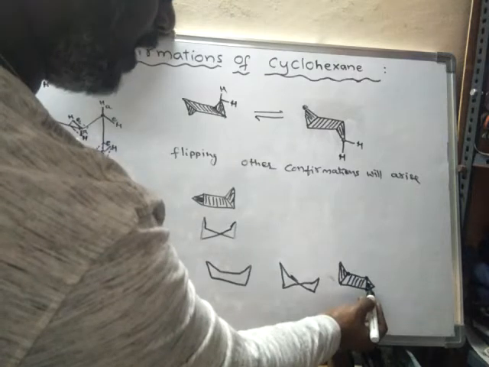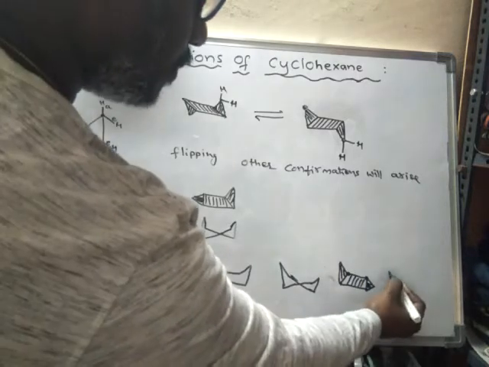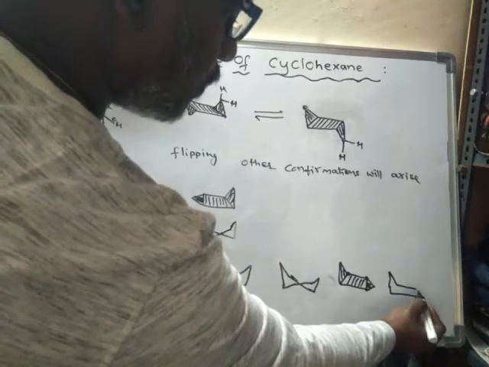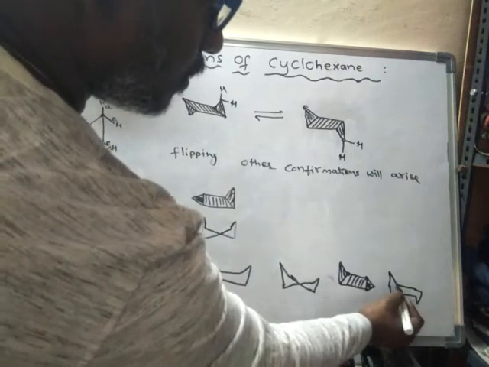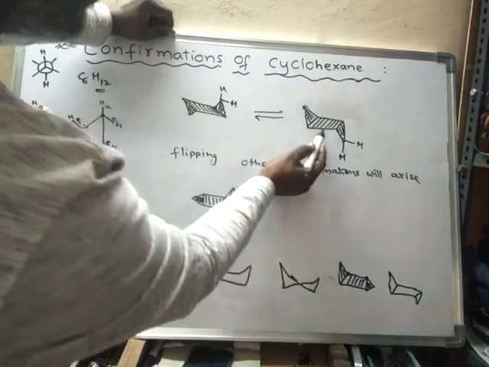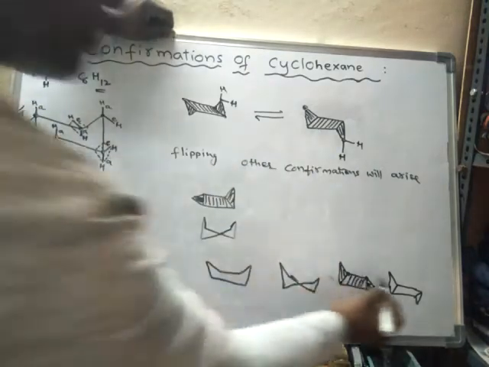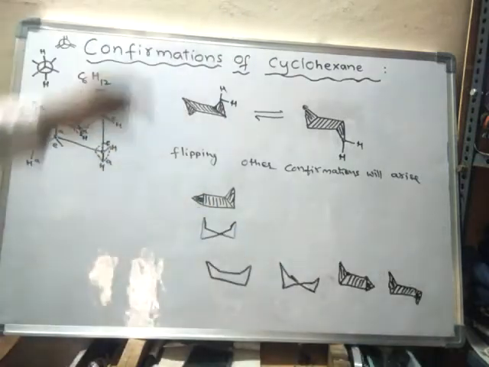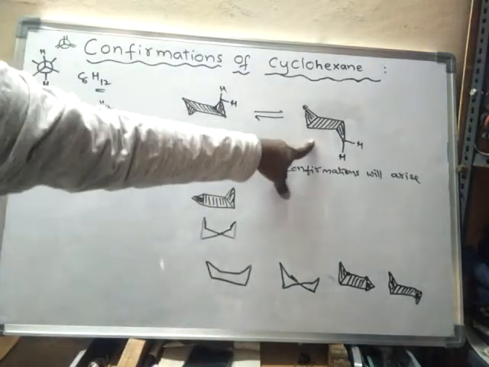And finally what happens? So this will come down. This will move down. As a result of this, finally it will become like this. So what happened? One chair form is flipped into another chair form.